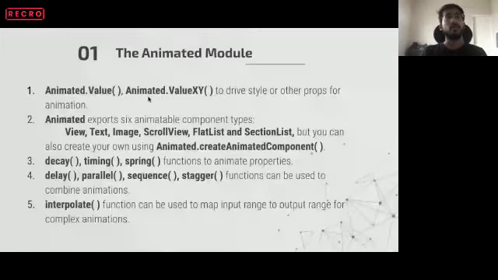In the animated module, we basically work with Animated.Value and Animated.ValueXY. These two values drive the animation in a React Native environment. These two are the base structure of an animation. Apart from that, the animated library also exposes six components that we can animate upon. In order to use animation, we have to use these six components, which we'll learn in the later course.